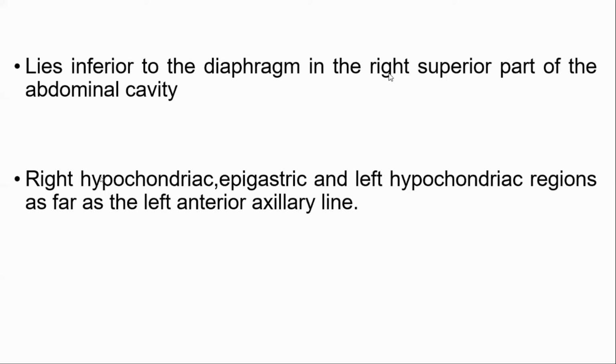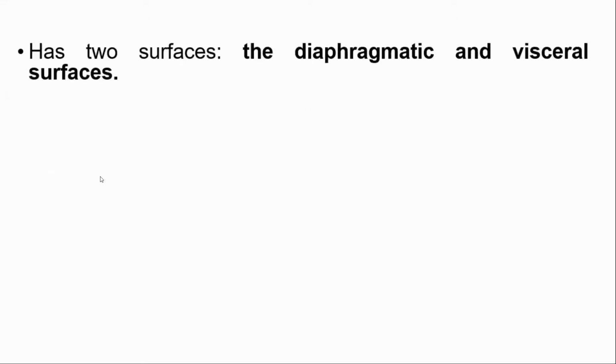So location: inferior to the diaphragm in the right superior part of abdominal cavity, extension of the liver according to the region wise in the right hypochondriac region, epigastric region, and left hypochondriac region up to the left anterior axillary line. Has 2 surfaces.